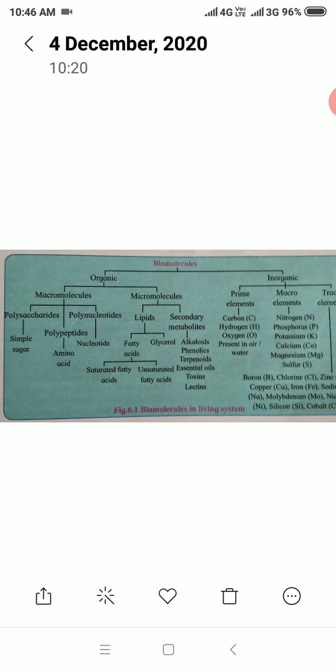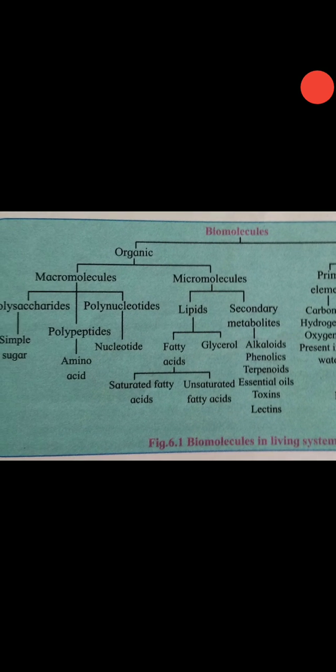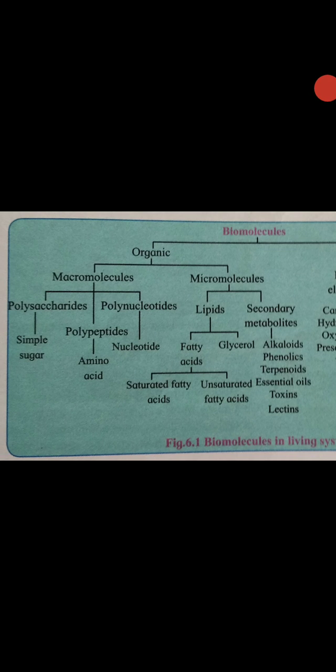First, you have to see this diagrammatic representation of the biomolecules. First, organic and inorganic compounds are present. Organic compounds are of two types: one is macromolecules and the second is micromolecules. Macromolecules are again polysaccharides, polypeptides and polynucleotides. Polysaccharides are made of simple sugars.